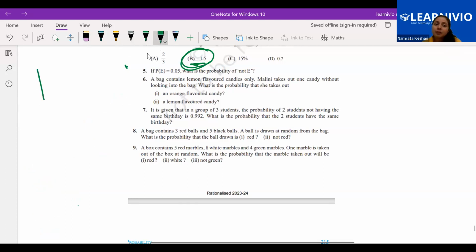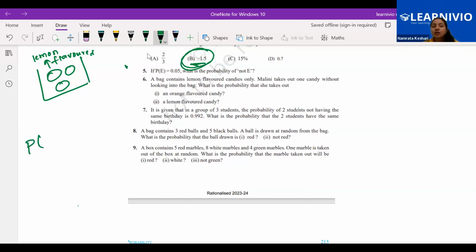A bag is there which contains lemon flavored candies only. Only lemon flavored candy is there. Malini takes out one candy. Without looking into the bag, she is taking out one candy. Okay, what is the probability that she takes out an orange flavor candy?